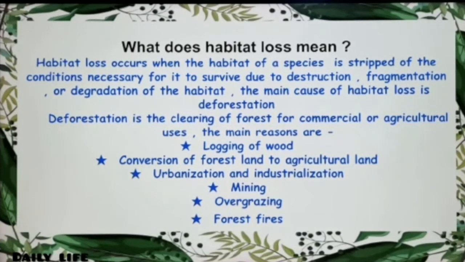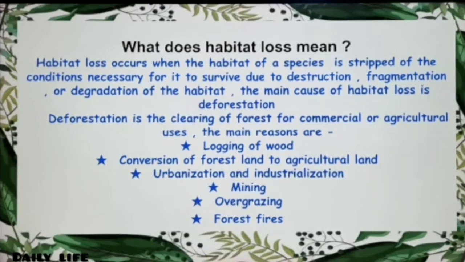I have a question for you. Have you ever heard of deforestation in your previous classes or in this year either? If not, I'll tell you. It's just the cutting down of trees for our uses and for our purposes. Okay, that is it. Very simple to remember.